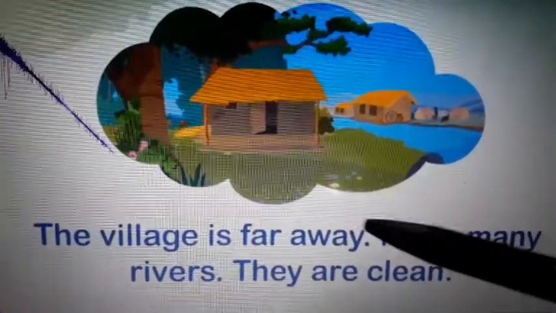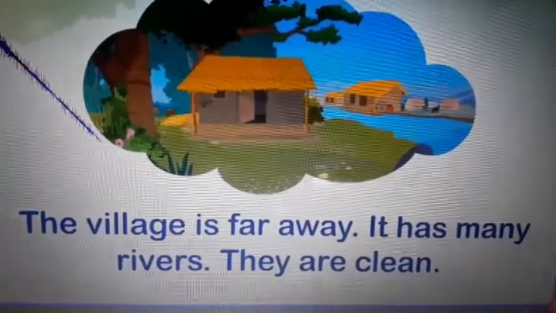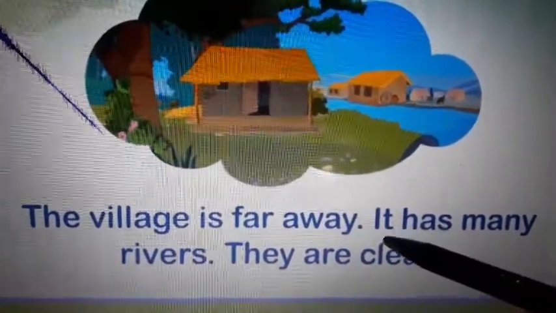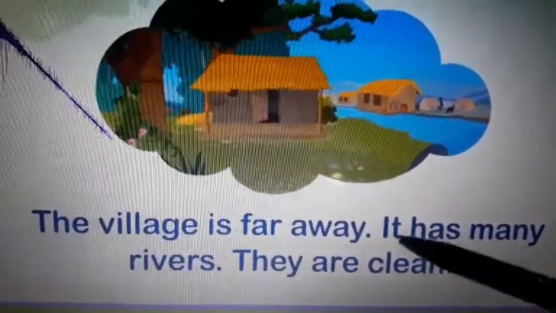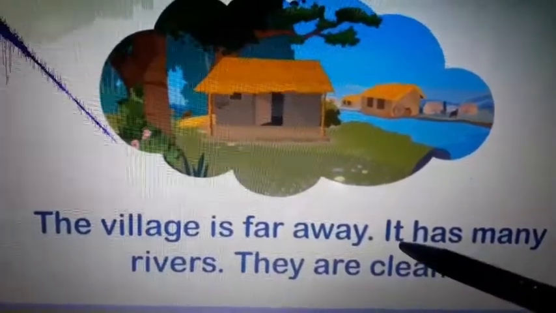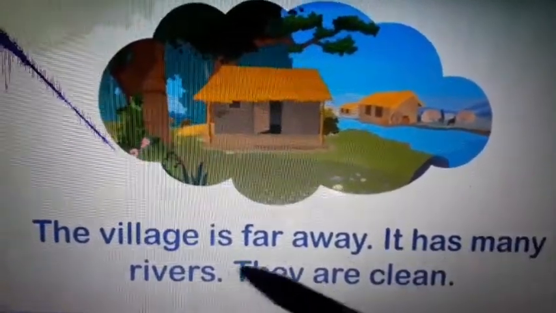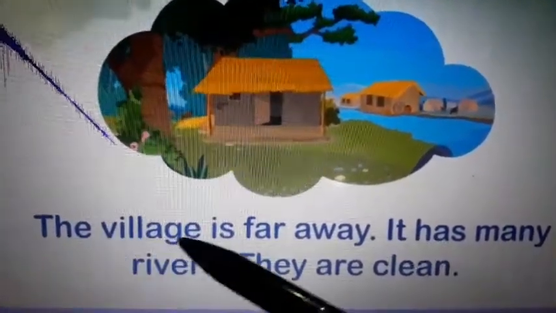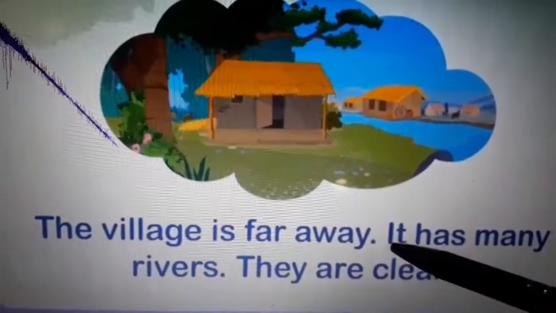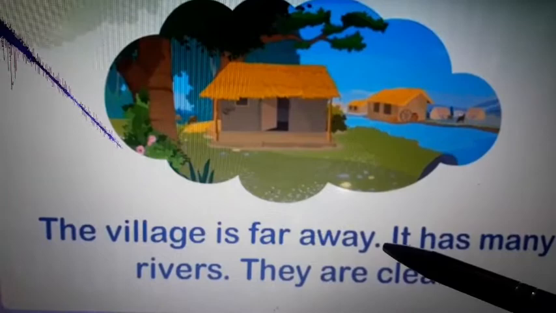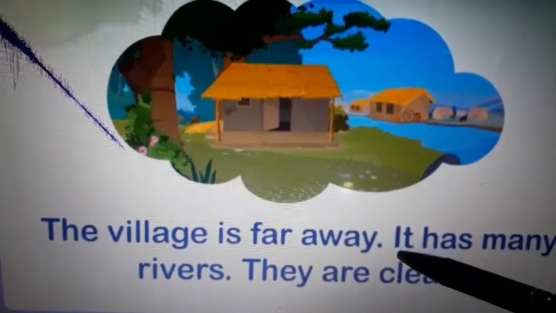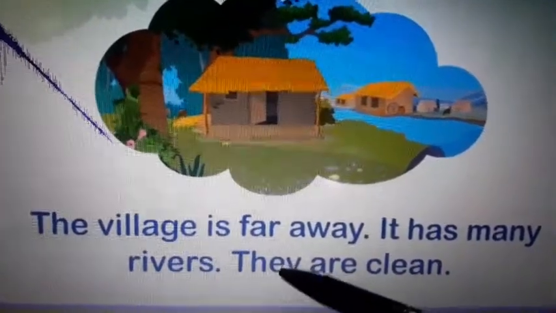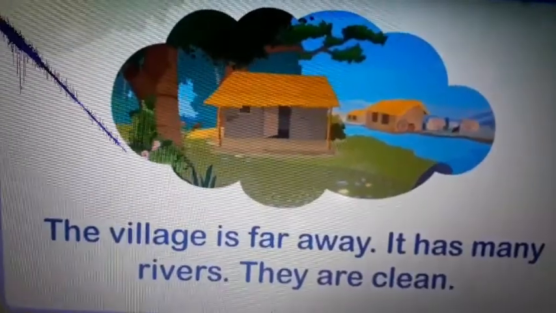As you can see in the example here, the village is far away. It has many rivers. They are clean. The village is far away. In place of the village, here we are using it. It is the pronoun here. It has many rivers. They are clean. Here we have used it in place of a village, and this is the singular one. For the singular noun we use the singular pronoun it, and for the plural we use they. We have used the plural pronoun they.